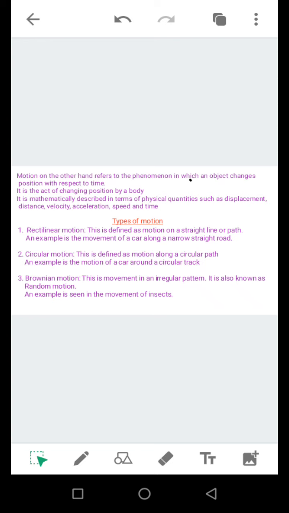If you want to practice the rectilinear motion, you can draw your straight line that is not curved, your straight line, and try to walk along that line.